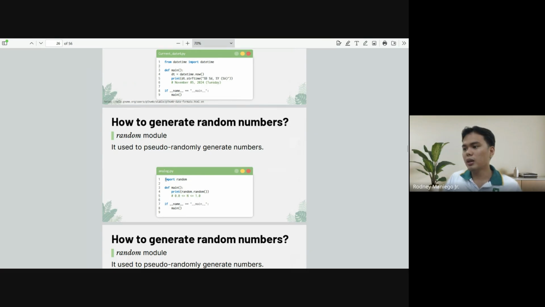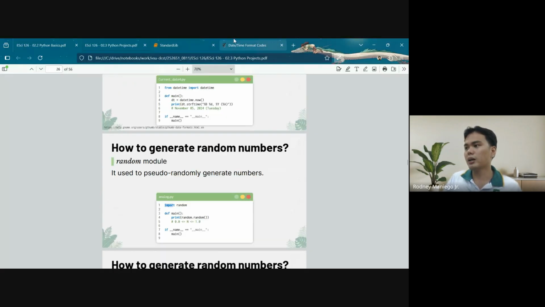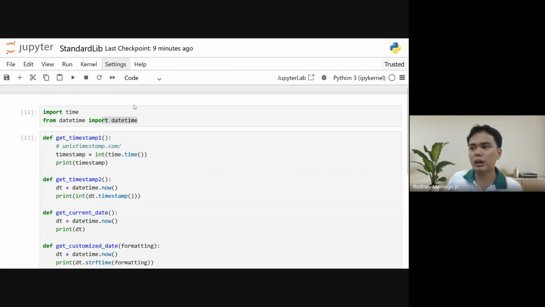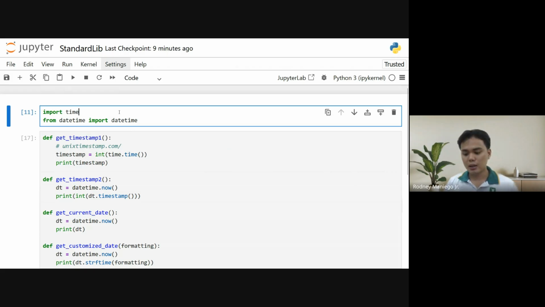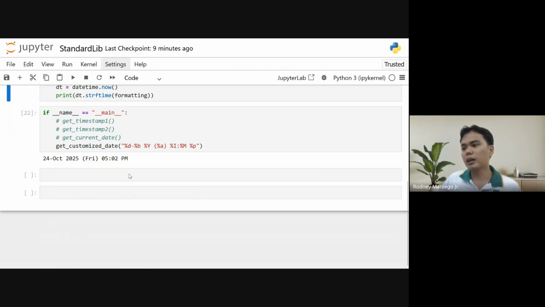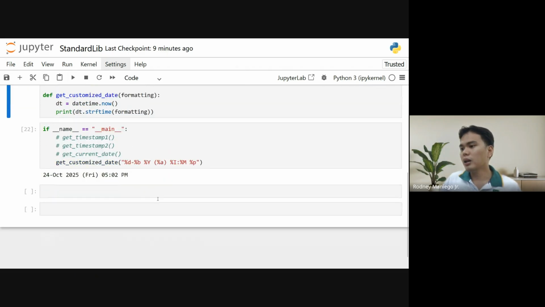So let's import the random module. Let me go back here. Again, where do we import? We import the standard library and packages on the topmost part of our program. Import random. And if you're editing the cell, run that cell again.